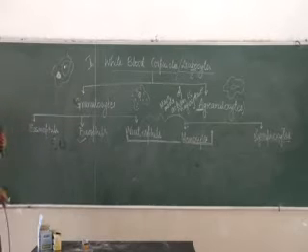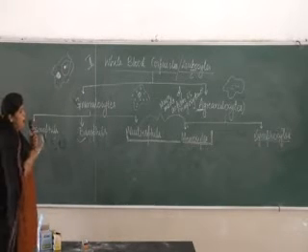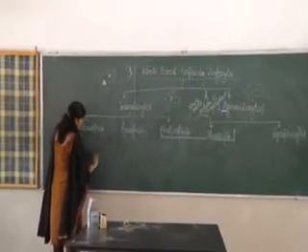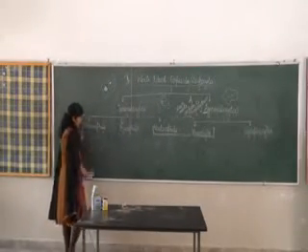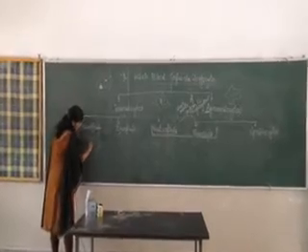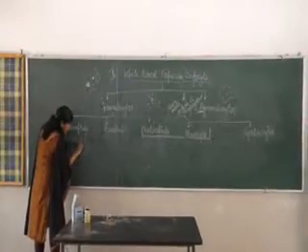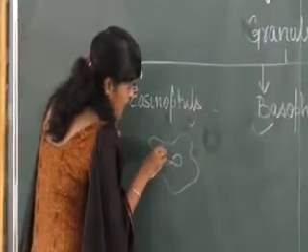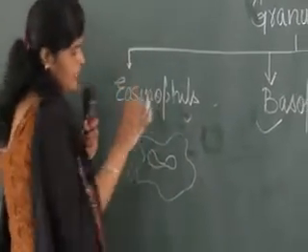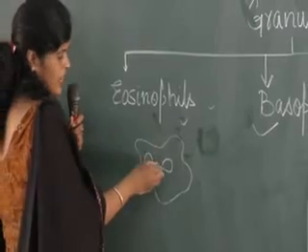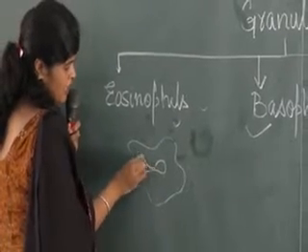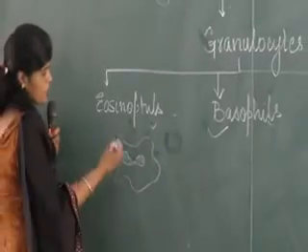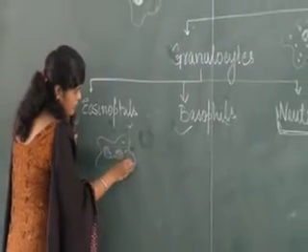So basically, first let us look at how they are different in their structure. So eosinophils are amoeboid, no doubt. And they have a nucleus which is very prominently bilobed. What is the meaning of lobe? Lobe means that it appears that the thing is dividing, but it doesn't divide the structure completely. So here you see this is the nucleus, this is bilobed. This structure is called a bilobed nucleus. And it has granules in it.